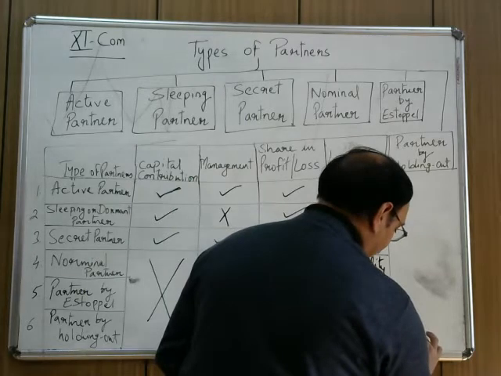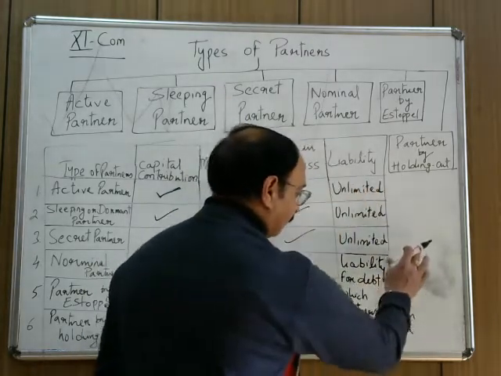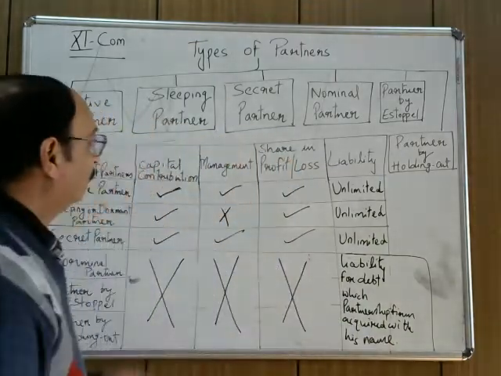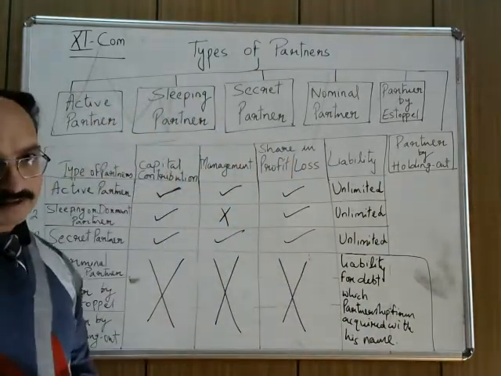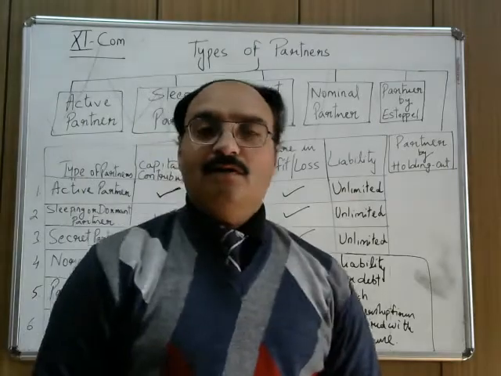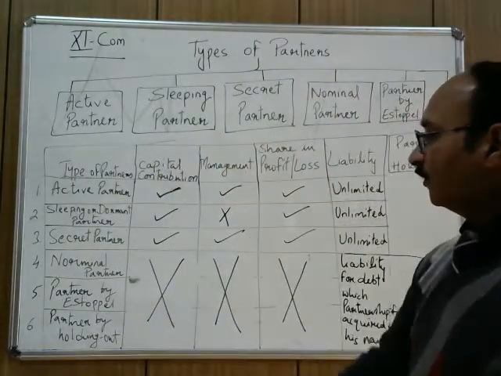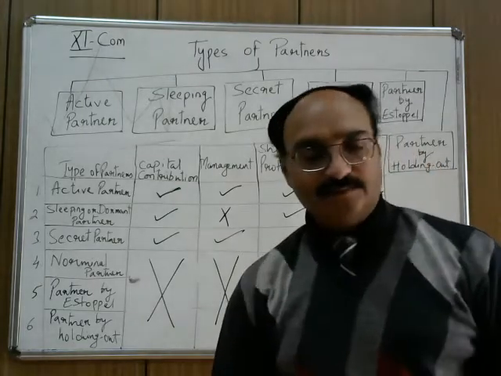Okay, with his name. Fine. So this is about the distinction of types of partners, right? I hope all these things are clear to you all. Okay, even then please note down this chart.